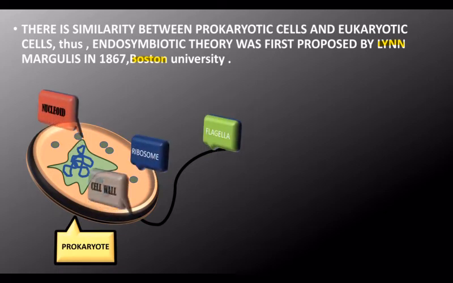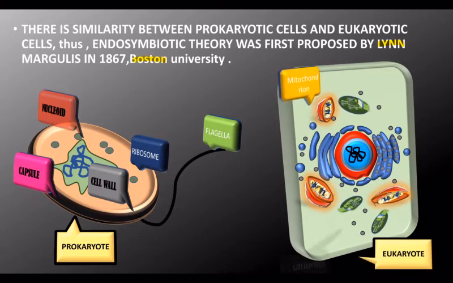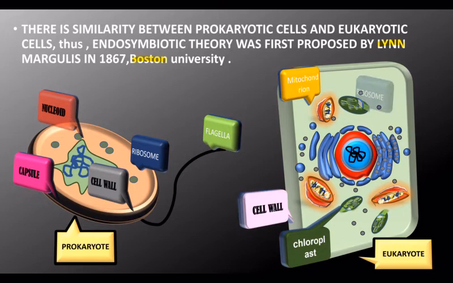Here you can see the prokaryotes. It contains flagellum, ribosomes, nucleoids, cell wall and capsules. Similarly, this is the eukaryote plant cell. It has cell wall, mitochondrion, chloroplast, ribosomes, etc. The difference between prokaryote and eukaryote is that the eukaryote has mitochondrion, chloroplast, and it has a defined nucleus along with the endoplasmic reticulum. So the question here is, how come these are formed?